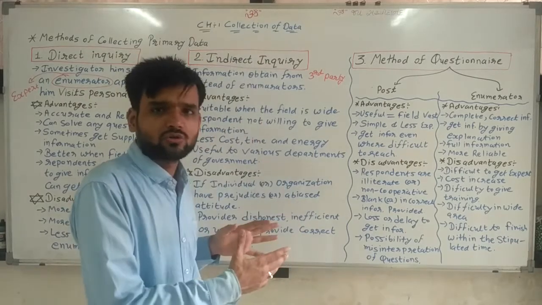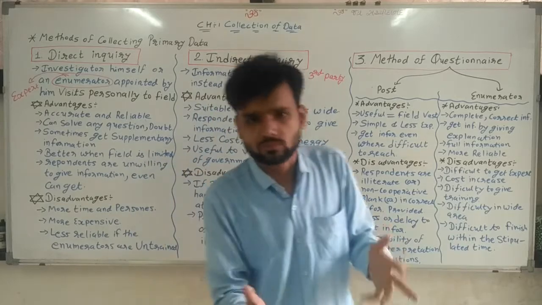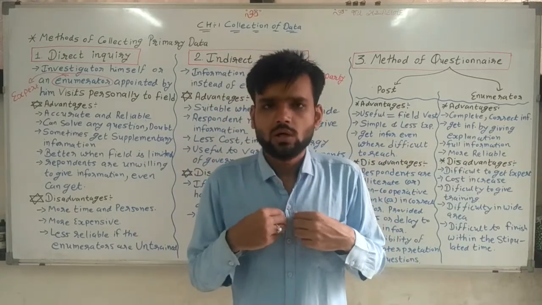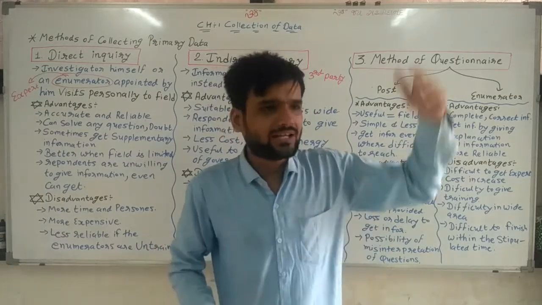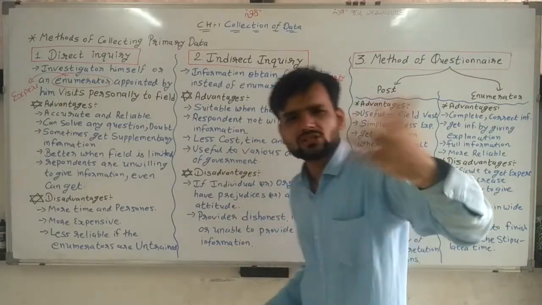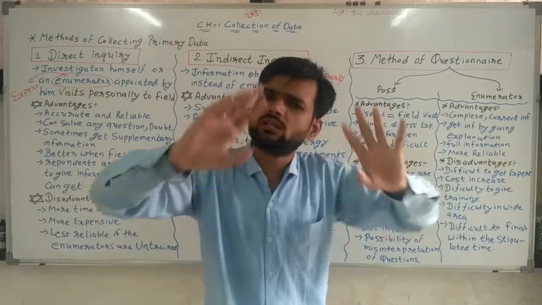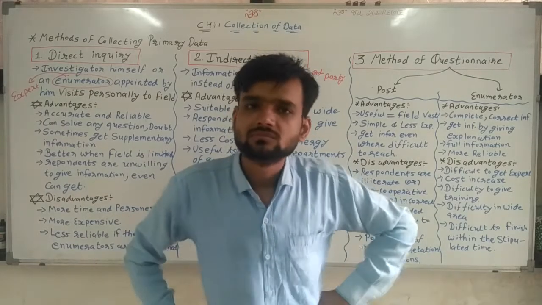Because of what that institution is thinking, for example, in my case, I was doing work for cold drink and soft drink data collection, and that institution had some prejudice that cold drink and soft drink are generally drunk in the summer season.